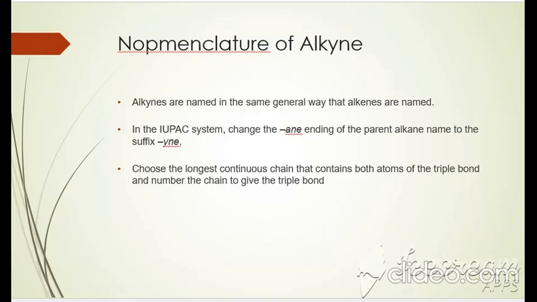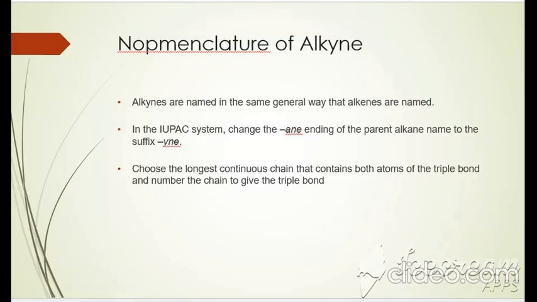1,5-hexadiene. Here, in the case of nomenclature of alkene, it is ene. Here in the case of alkyne, there is a change to yne. So this is the functional group, so suffix and the functional group. If more than 2 functional groups are present, 2 double bonds or 2 triple bonds, you can write here 1,5-hexadiyne.